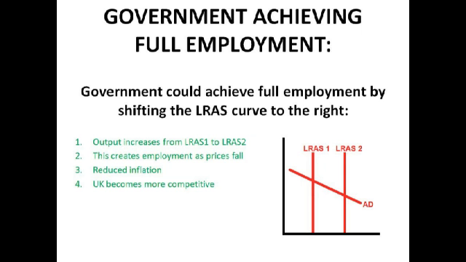Also, if we're producing more, because our capacity to produce is increased, we'll need more workers to help as part of this big increase in capacity, because we can't just have more machines, we're going to need more workers to operate these machines. And the benefit of achieving full employment by shifting the LRAS curve is that there is reduced inflation. As you can see there, going down from LRAS1 to LRAS2 has caused an extension of the AD curve and has thus caused the price level to fall within the economy, which is really good for the UK because it makes it more competitive. So we can compete internationally because our prices are lower.